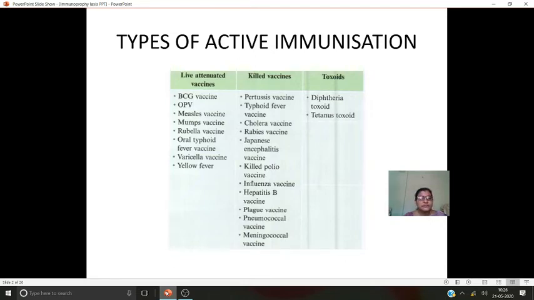And next is the killed vaccine. Killed vaccines are otherwise called inactivated vaccines. These vaccines possess antigens that look like the original antigens, and the original pathogens are given, but they do not replicate.